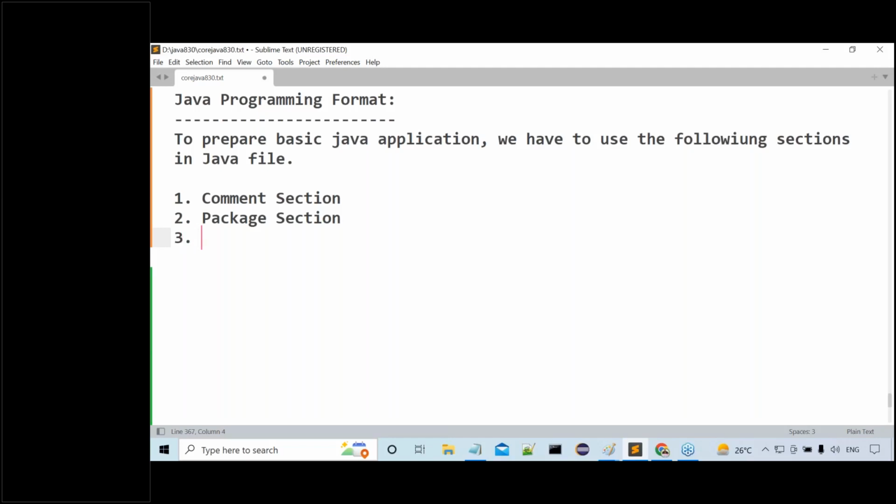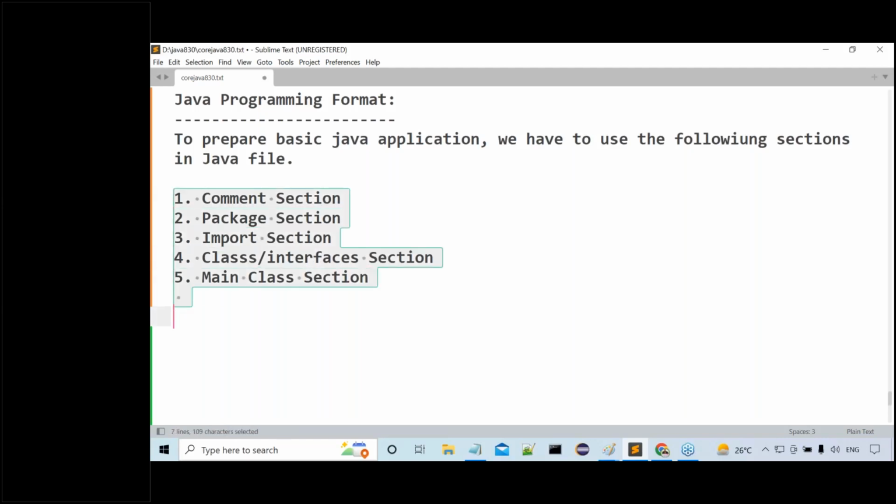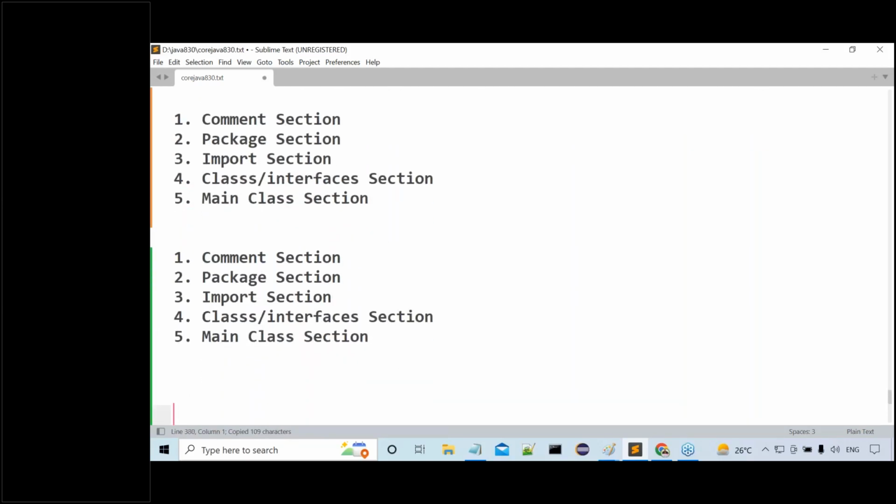So be ready for it. Third one is the import section. After that, fourth one is the classes or interfaces section. Then fifth one is the main class section. That's okay. Now our job is what? We have to understand one by one. Everything here we have to understand.